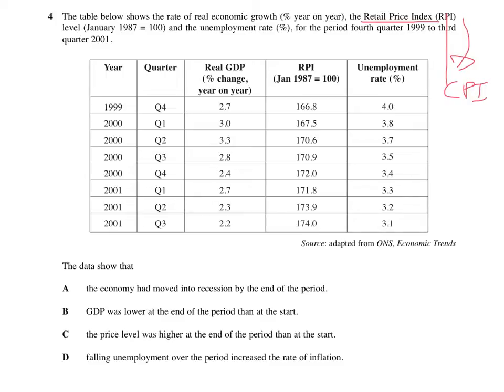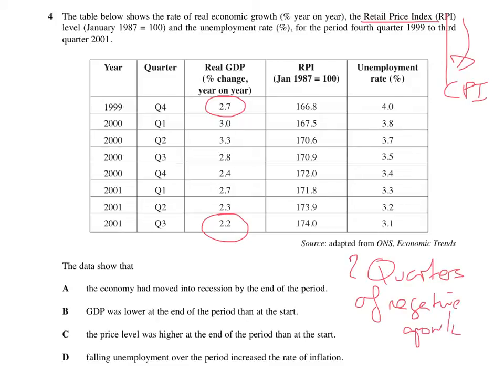Does the data show the economy has moved into recession by the end of the period? Some people might think, because it was growing by 2.7% and now it's only growing by 2.2%, it's growing by less, so it's a recession. Those people would be wrong, because a recession is 2 quarters, so 6 months, of negative growth. In no quarter during the whole of that was there any negative growth. At all times it was growing, just at a slower rate. So we'll cross that out.